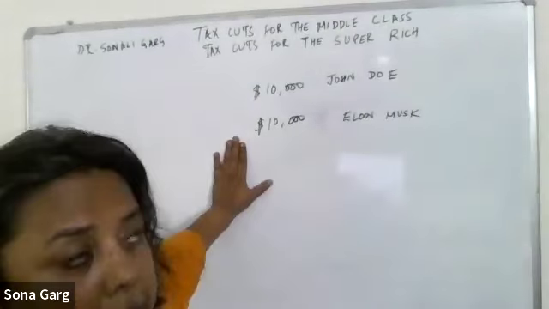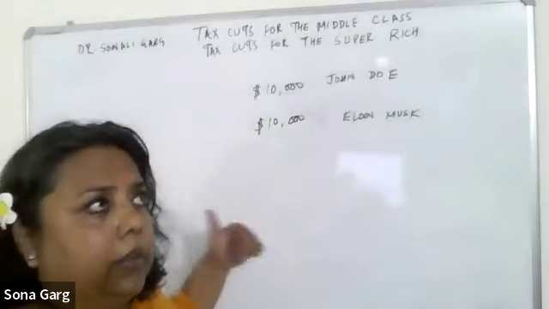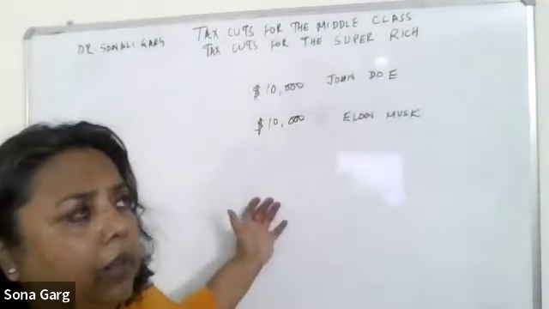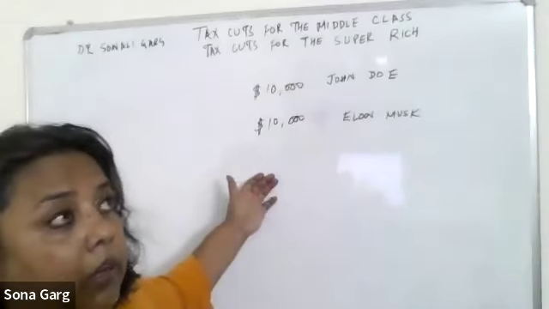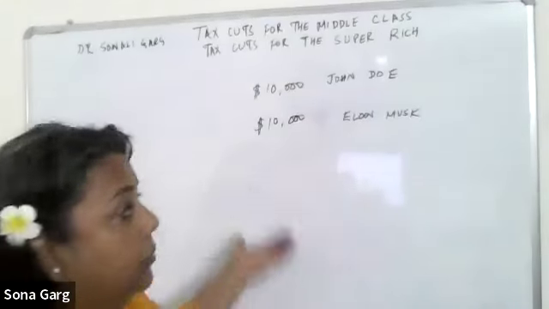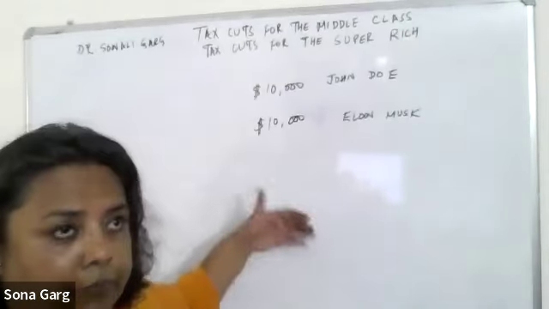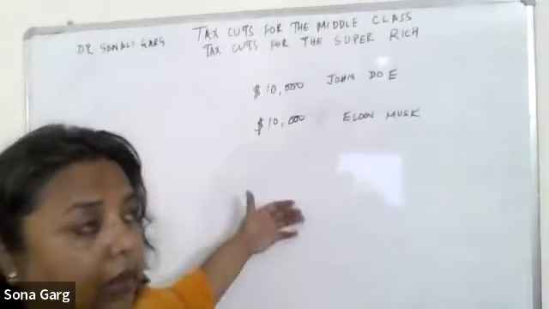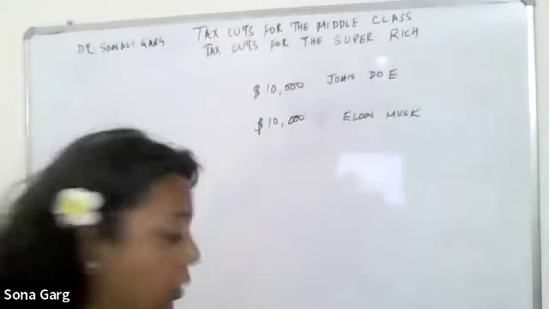Now, Mr. Elon Musk, when he gets a tax cut, or any of the other super rich in America, when they get a tax cut, they will save this money. It is highly unlikely that they will increase their spending based on a $10,000 tax cut, right? Or even, as I said, a $1 million tax cut. But how they can stimulate the economy is if they invest the money that they have received as a tax cut. If they invest it, that will also benefit the economy equally, right?